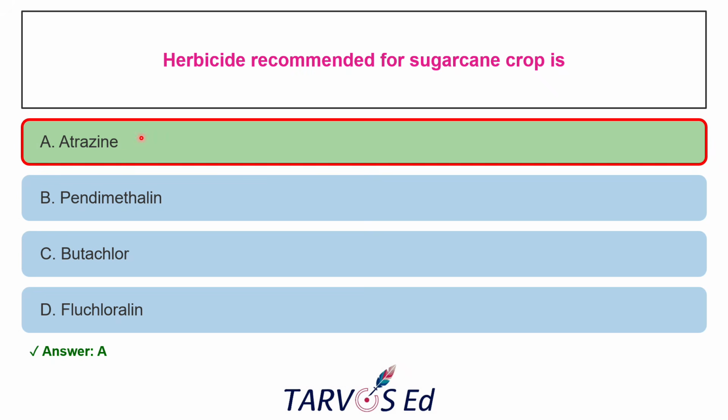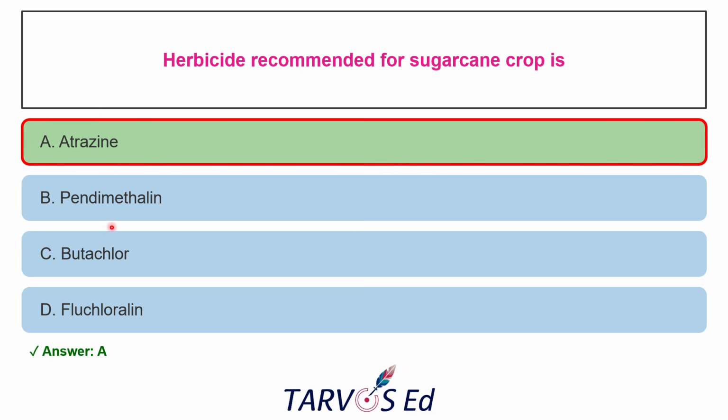And this herbicide usually controls broadleaf weeds as well as annual grasses and all. So generally, the 50% wettable powder can be recommended at 2 kg active ingredient per hectare. Okay, and this will be given as a spray within 1 to 3 days after planting.